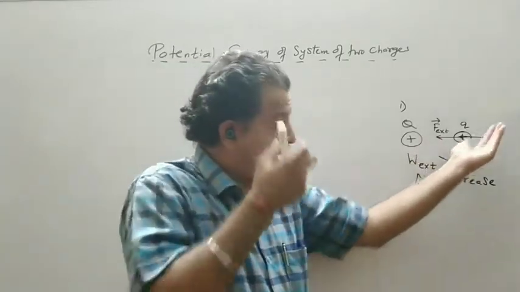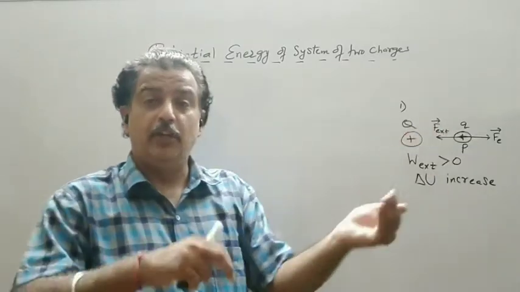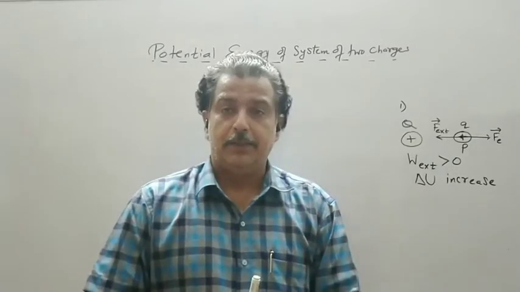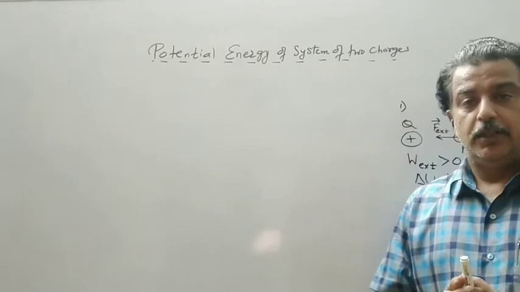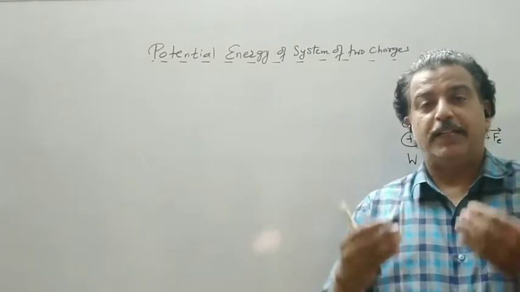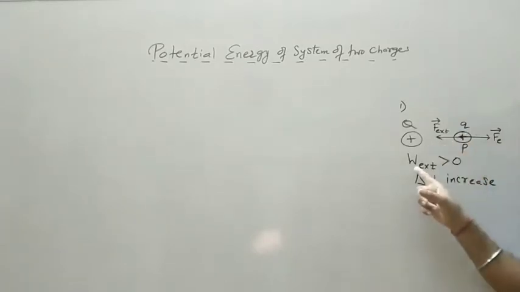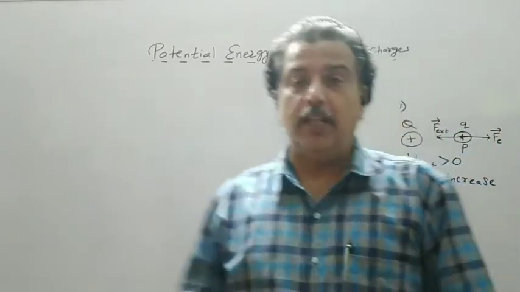But when I try to bring this charge q in the field of the source charge, capital Q, I have to spend my energy against the electric field, and therefore the potential energy will change. So work done by the external force will be greater than 0 and the potential energy will increase.